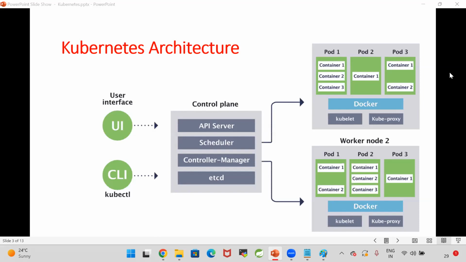In worker node 1 you mentioned container 1, container 2, container 3. So the same application can be present in other pods also, right? The same container can be replicated. And which pod can have which container replicated, that will be taken care of by Kubernetes.